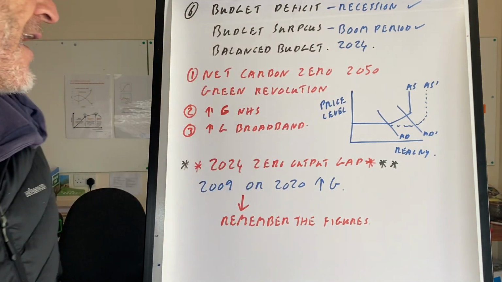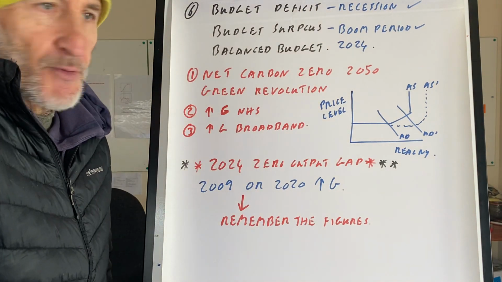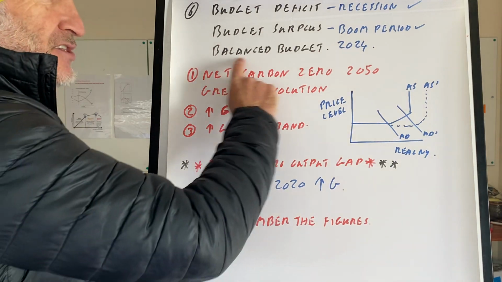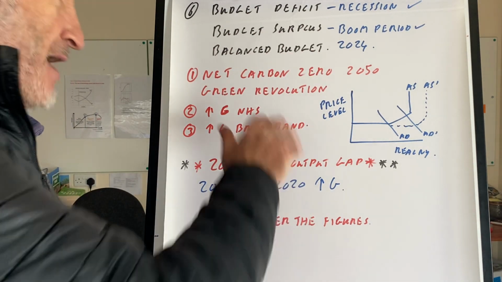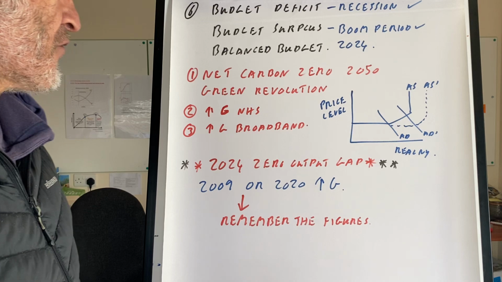And finally, a budget deficit in recession. Yeah, we'd all agree with that. A budget surplus in a boom period. Yes, we'd all agree with that. Or a balanced budget. Yes, maybe in 2024, maybe you want to try and get hold of that.